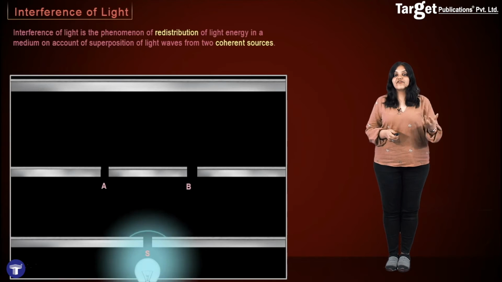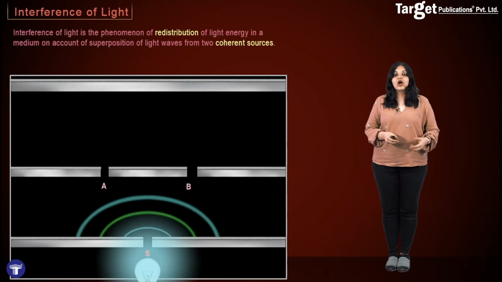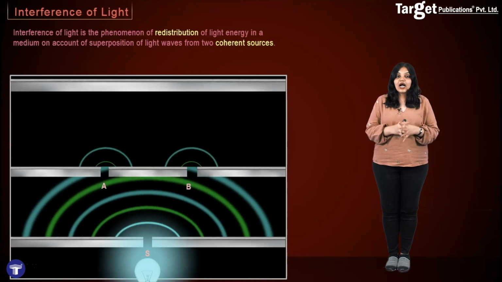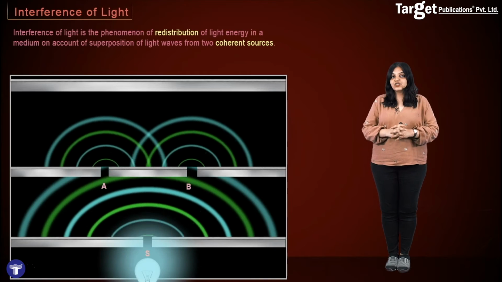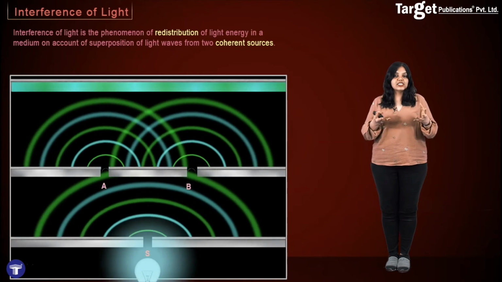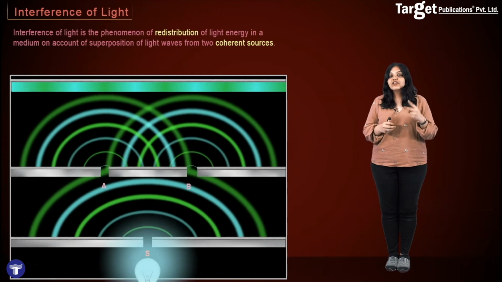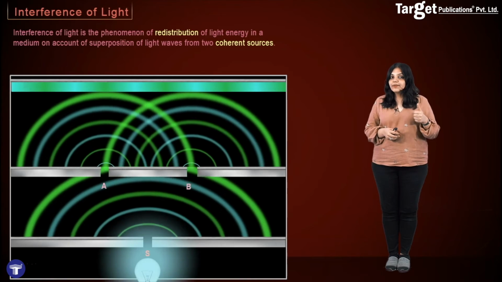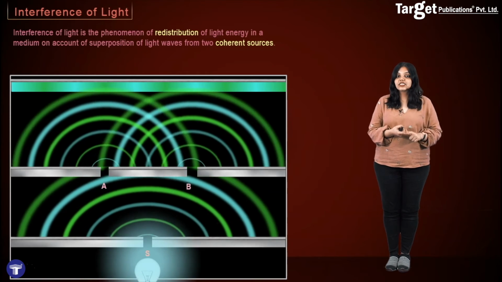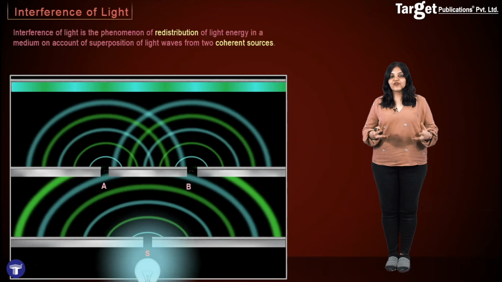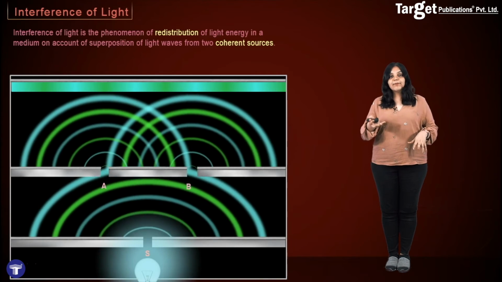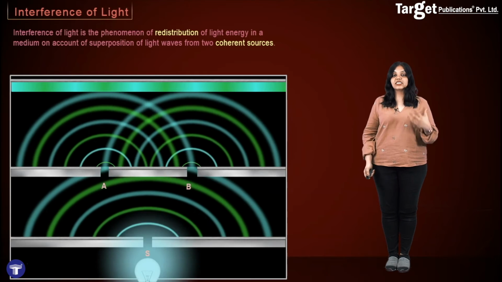And therefore by definition, it is the phenomenon of redistribution of light energy in a medium on account of the superposition of light waves from two coherent sources. And thus you can see in the definition itself that here I have the two words that we needed. We have applied the superposition principle and we require that the sources are coherent. And from this we will get interference, which is nothing but the redistribution of light energy. Some places it is brighter and some places it is darker.